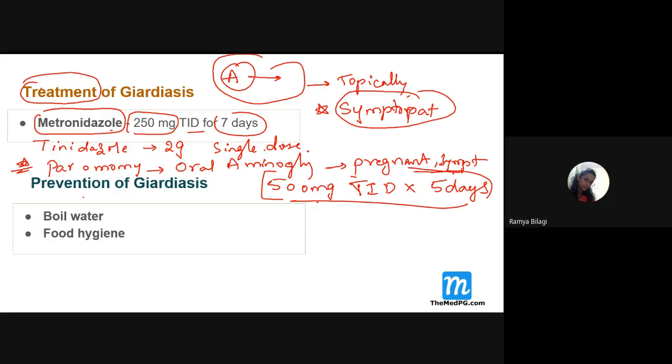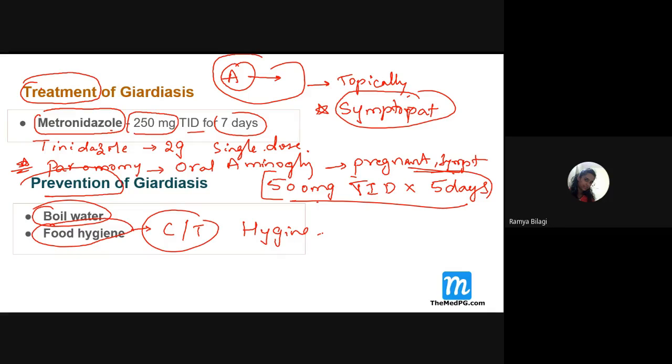Then what is the prophylaxis? How do we prevent them? Basically we need to follow hygiene. We need to boil the water, and we need to follow food hygiene. We need to properly cook the food at the right temperature so that all the cysts and trophozoites will be killed. So what is the prevention for Giardia? That is to follow proper hygiene.